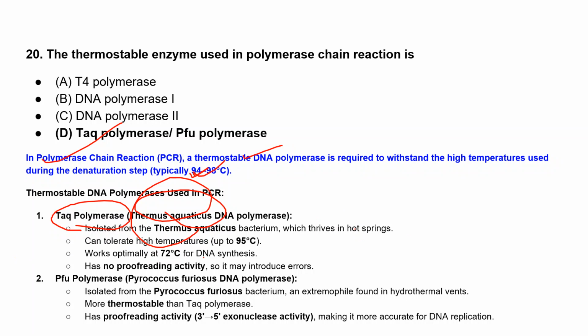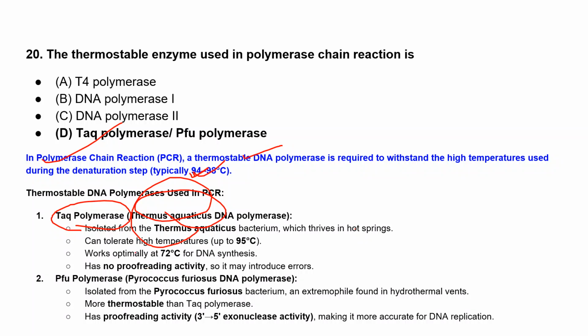That's why we use it in the lab, because normal DNA polymerase can't grow the nucleotides at the 3' OH at 95 degrees Celsius. That's why Taq polymerase helps in the synthesis.